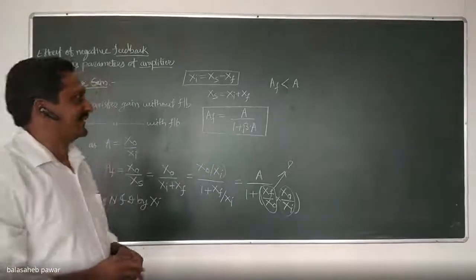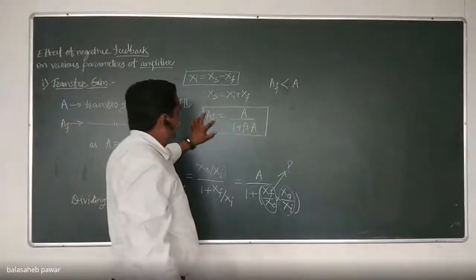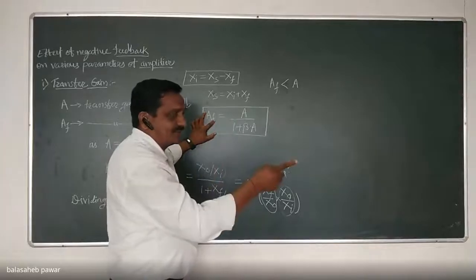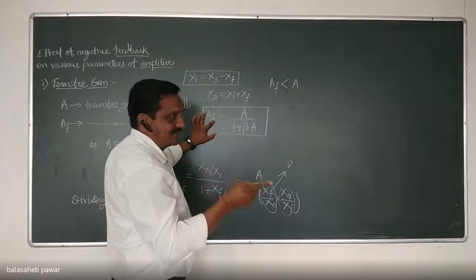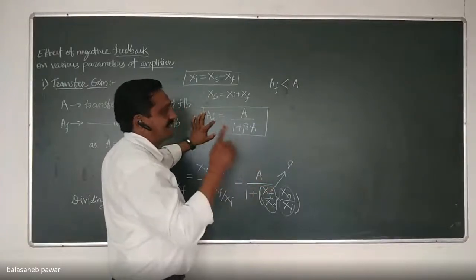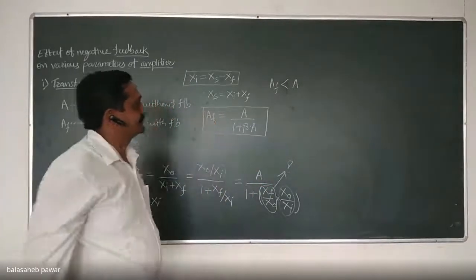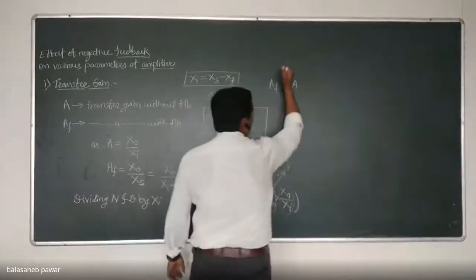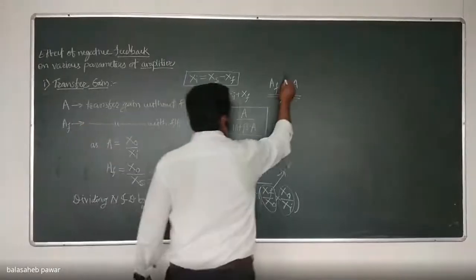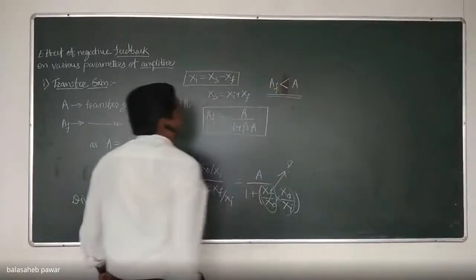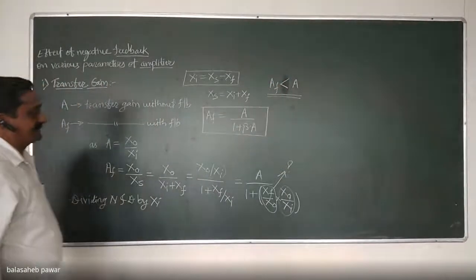AF, the gain with feedback, is equal to the gain without feedback, the first option; the second, greater than without feedback; or less than without feedback. You have to compare these two. Less than. Yes, it will be less than without feedback. Very nice.